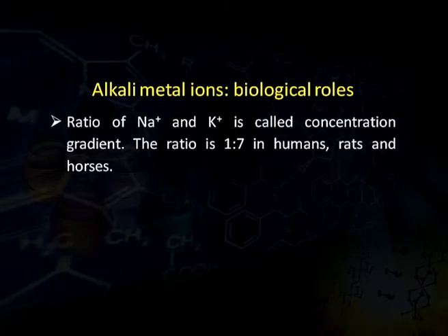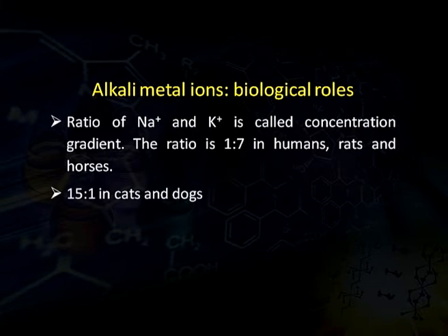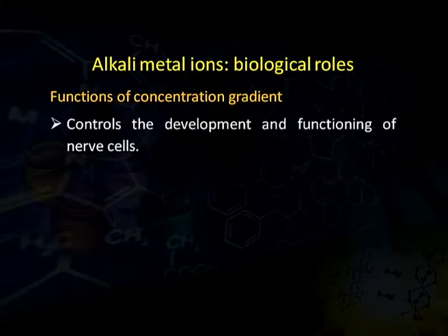The ratio of sodium and potassium ion is called the concentration gradient. The ratio of sodium to potassium ion, that is the concentration gradient, in humans, rats and horses is 1:7, while that in cats and dogs is 15:1. Function of the concentration gradient. Concentration gradient controls the development and functioning of the nerve cells.